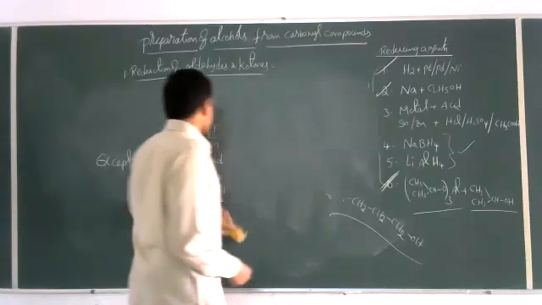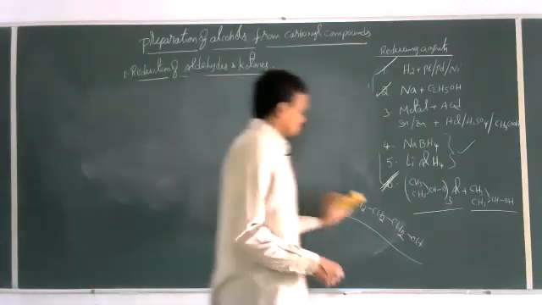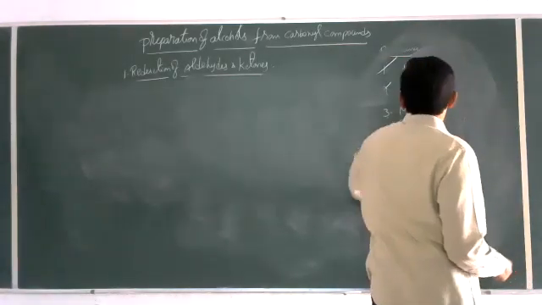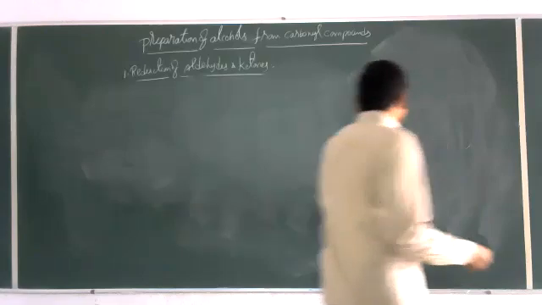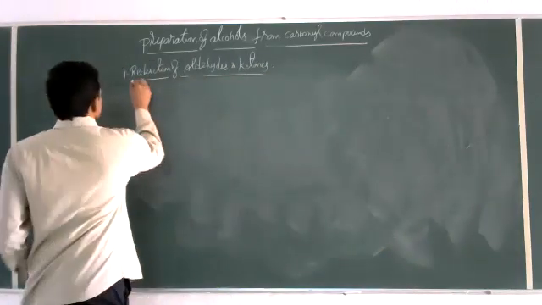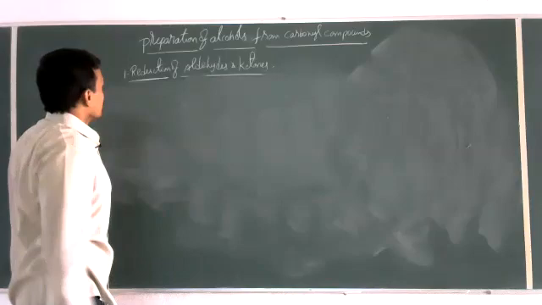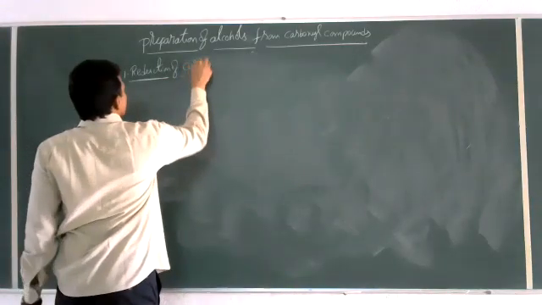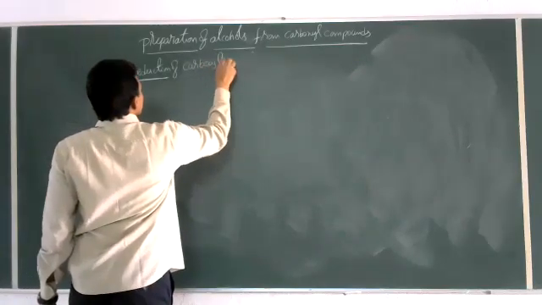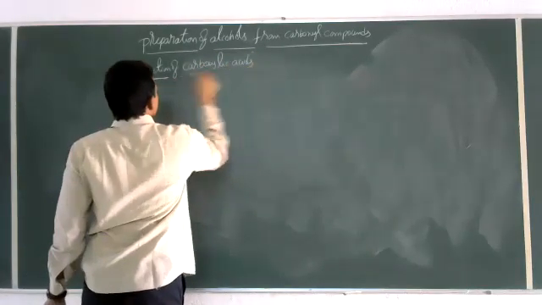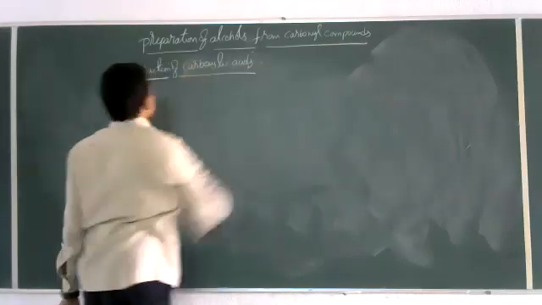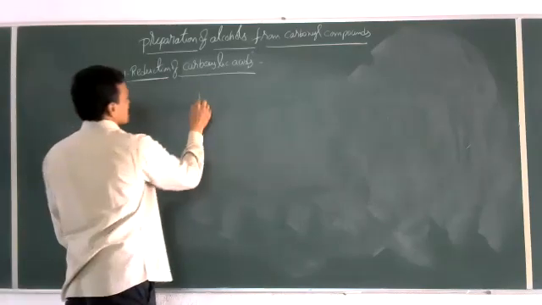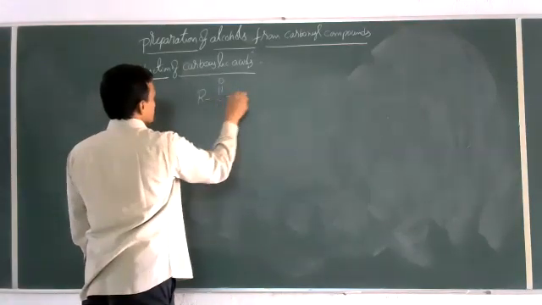Now come to the second case: reduction of carboxylic acids. What is the general formula of a carboxylic acid? RCOOH.